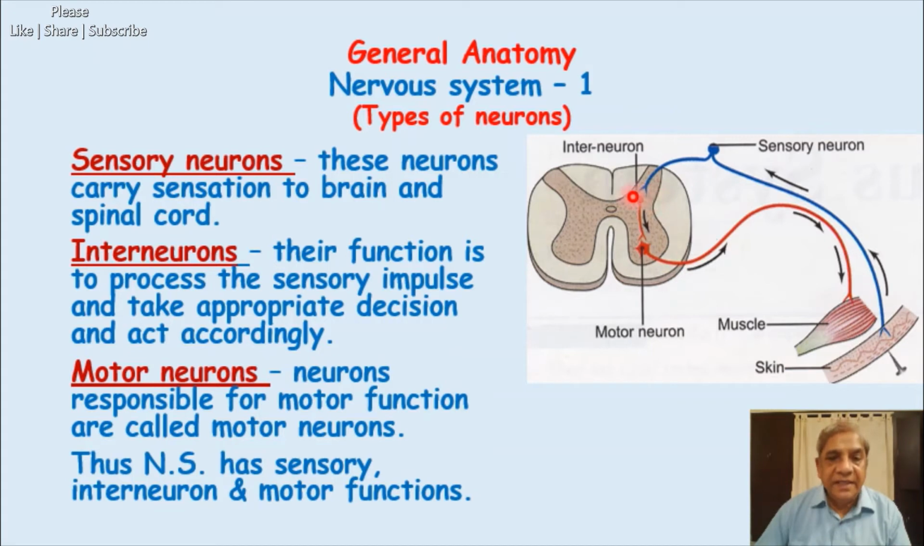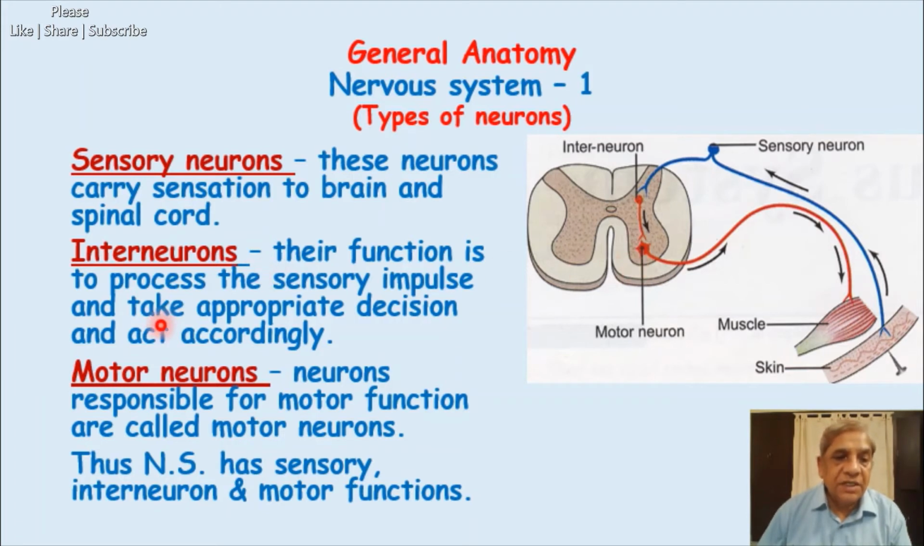And then it will also take an appropriate decision. Not only will it analyze the information or sensation which has come, but after analysis it will also order its decision, so that the body will act accordingly. So this is a very important function of the interneurons which are placed here in the spinal cord. There are many in the brain.